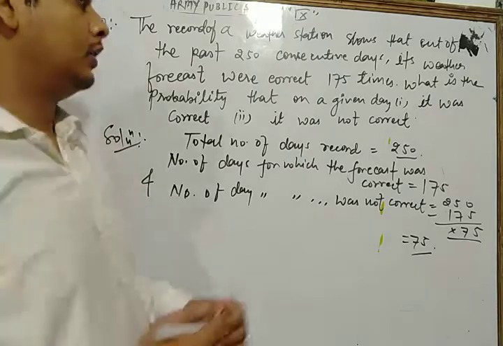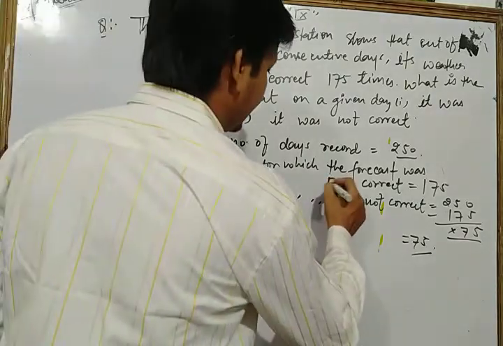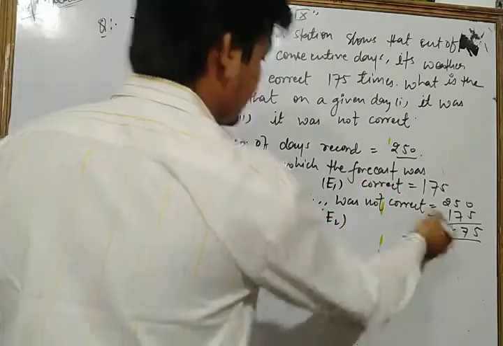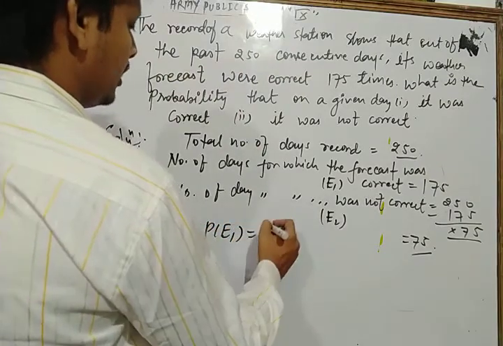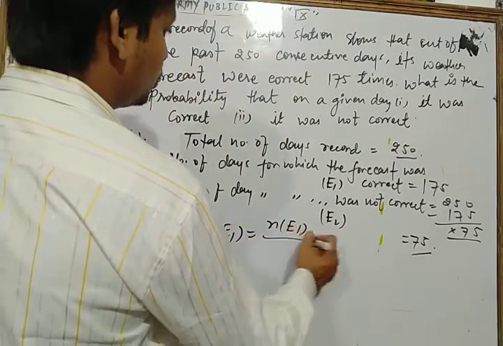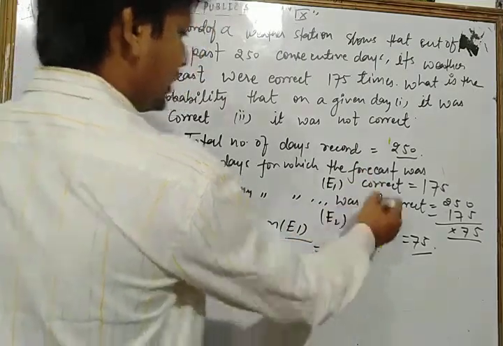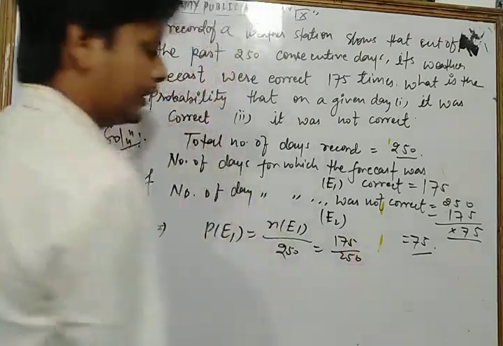Okay, now dear students, let E1 be the event that the forecast was correct, and E2 be the event that the forecast was not correct. So the probability of event E1 is the number of days for E1 upon total number of days, 250. That is 175 upon 250.